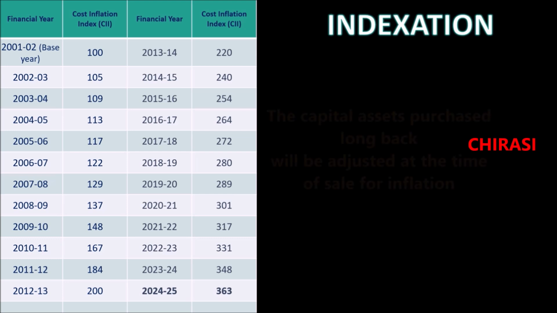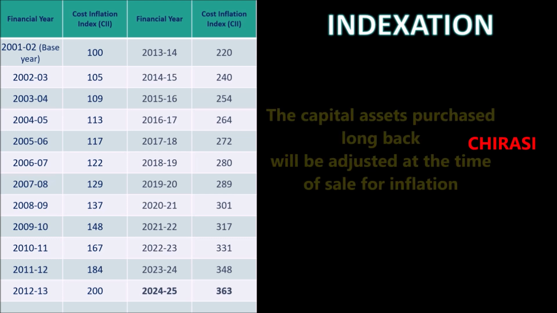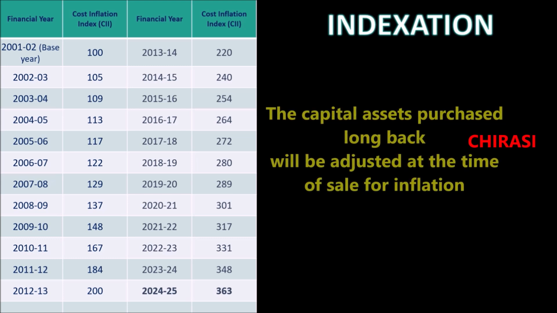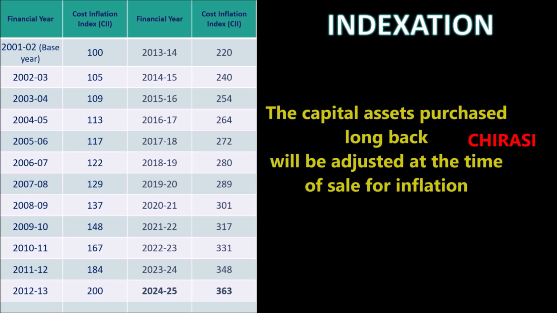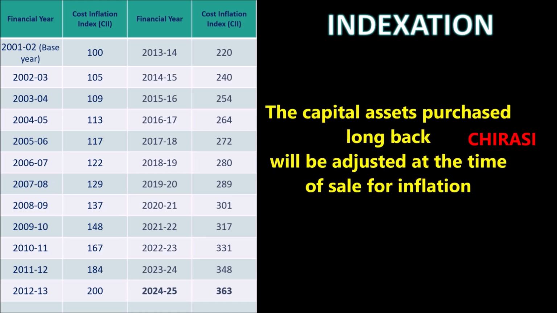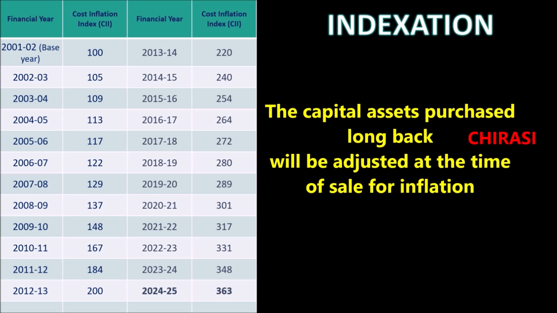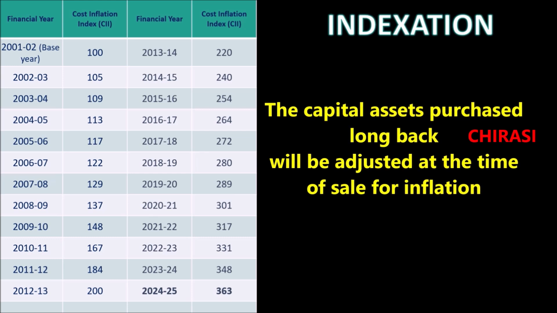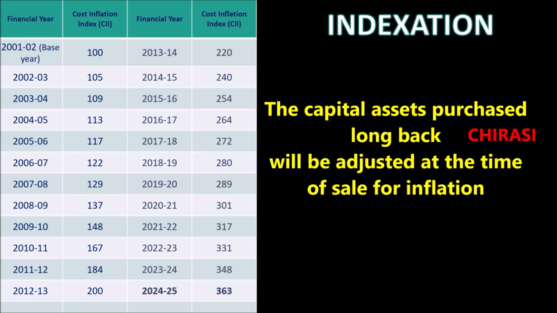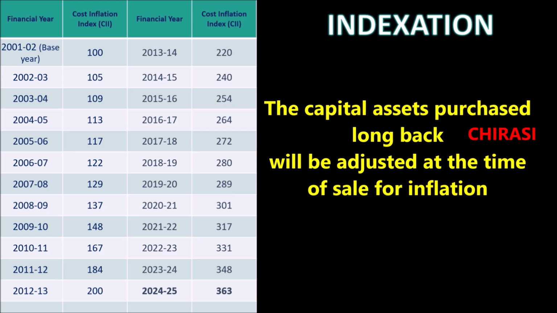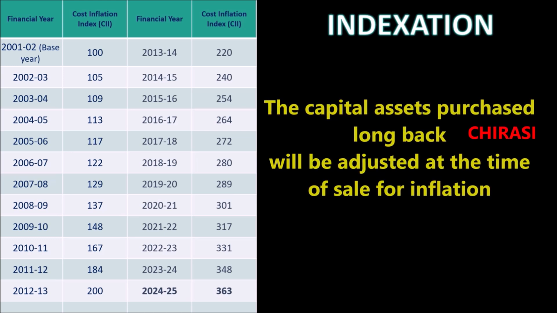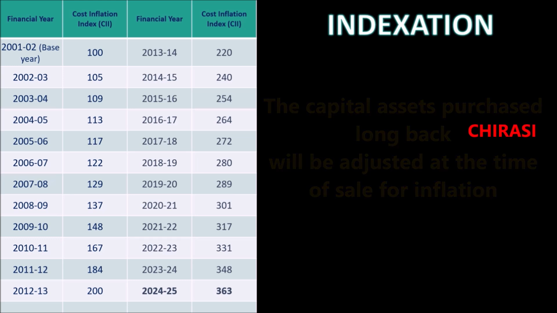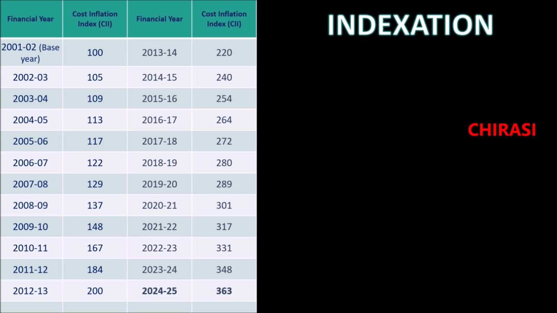Indexation means the capital assets have been purchased long back, some even ancestral properties, 10 years or 20 years or 30 years. What was the cost 10, 20 or 30 years back need not be the same now because of inflation. So the cost is inflated. There are two ways. One is discounting the present cost to the earlier years, or inflating the cost of acquisition up to the present current financial year or assessment year, whatever the case may be.